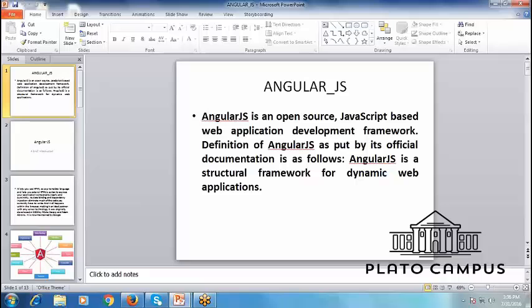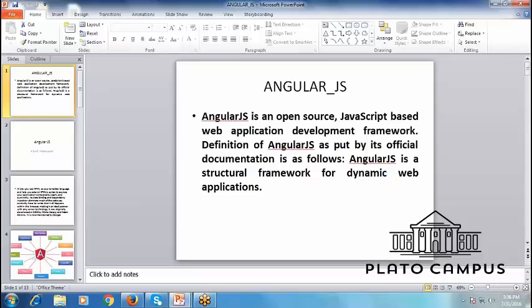Suppose if I request something and it responds and we can see the data in the browser, then why should we go again and again? Instead of that, we should process the data on the client side and we can see the changes by using AJAX. I'm sure you know about AJAX, which stands for asynchronous JavaScript and XML. So all these concepts, how the client works and how the response is coming, lead to AngularJS. It is a fast forward technique that is going on with each and every technology these days. So let's start with AngularJS.